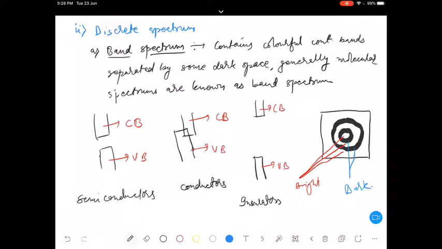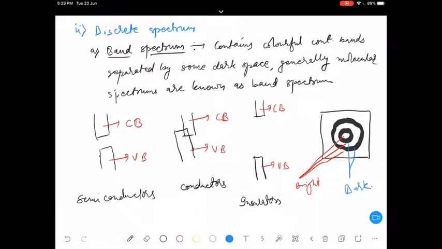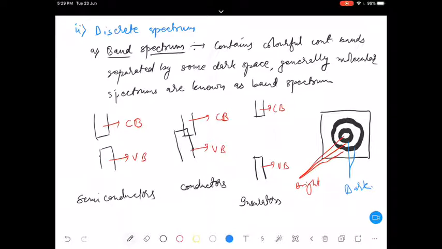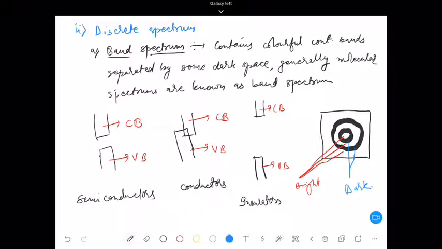Absorption spectrum consists of a series of very closely spaced lines. So it means band spectrum is a part of absorption spectrum. Absorption and emission spectrum are two different types of spectrum, and continuous and discontinuous spectrum will both be present in absorption as well as in emission spectra.